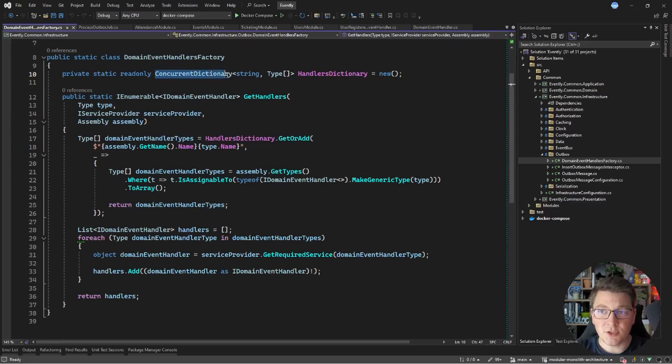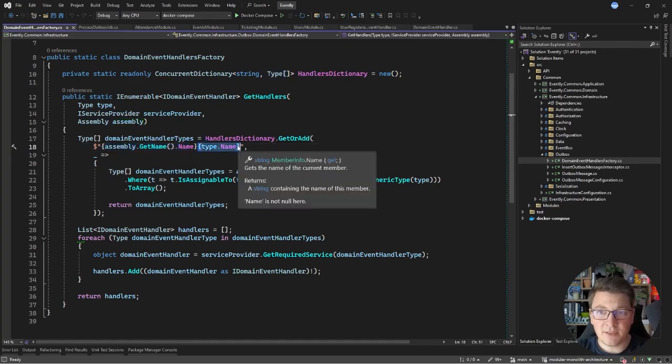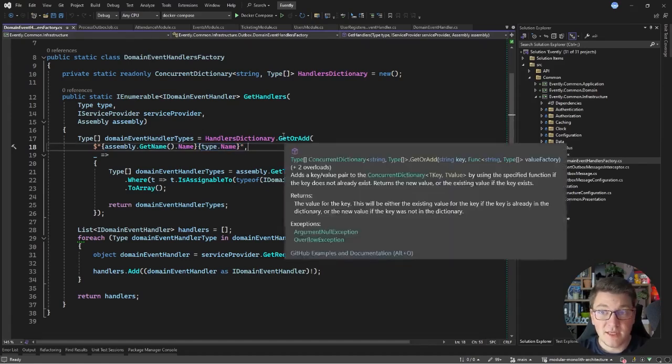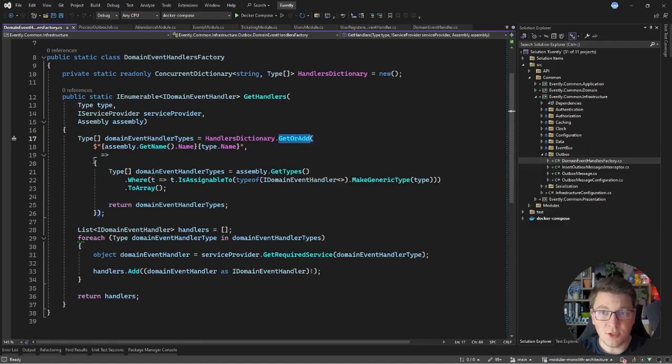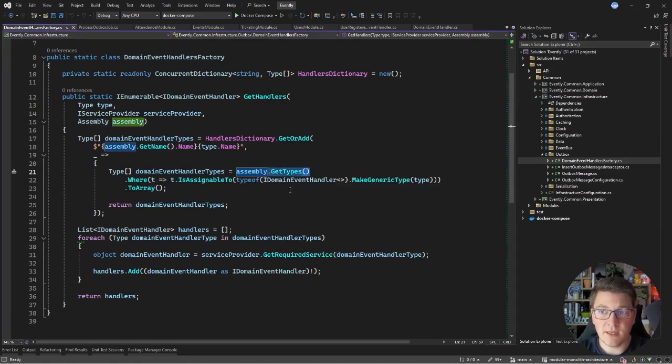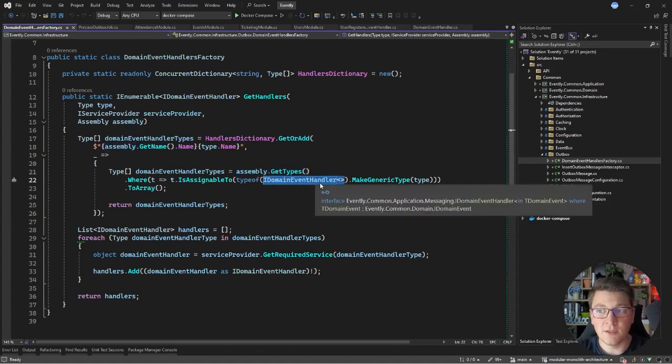I have a concurrent dictionary with a string key and an array of types as the value, and I'm forming the key from the assembly name and the type name for the specific domain event. I'm doing this to ensure uniqueness across the different assemblies that we have in our modules. The GetOrAdd method on a concurrent dictionary accepts a key and the factory that is going to be invoked if it doesn't find a value for a given key. And what I'm doing in the factory is using the assembly that was passed in to get the types from this assembly and then find any types that can be assigned to the IDomainEventHandler interface.